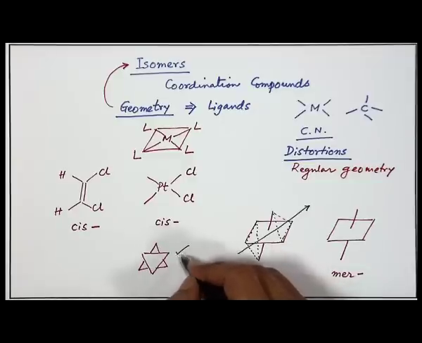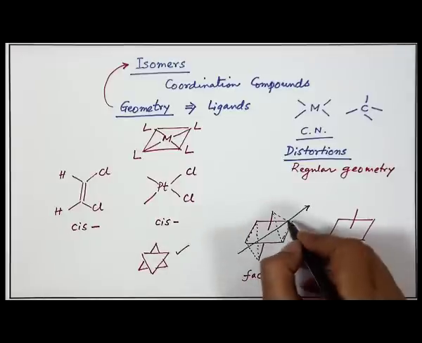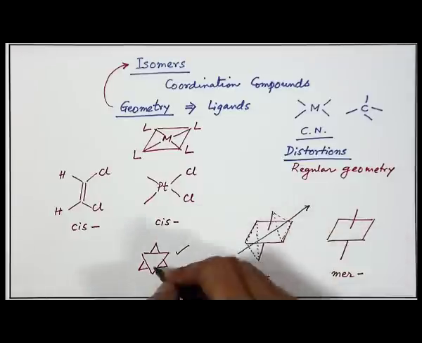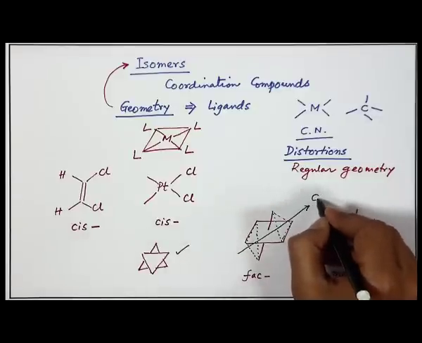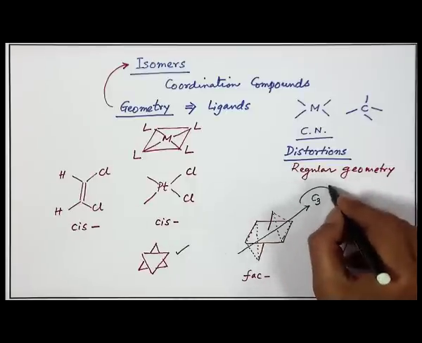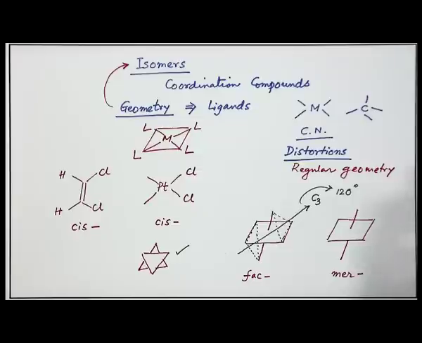In this particular case, this arrangement is required because we are looking at the octahedron through this face, which has a threefold symmetry. That means if we rotate by 120 degrees, we reach another equivalent configuration.